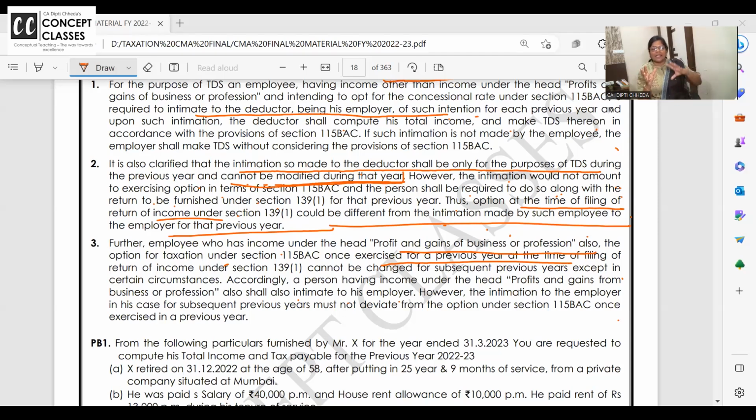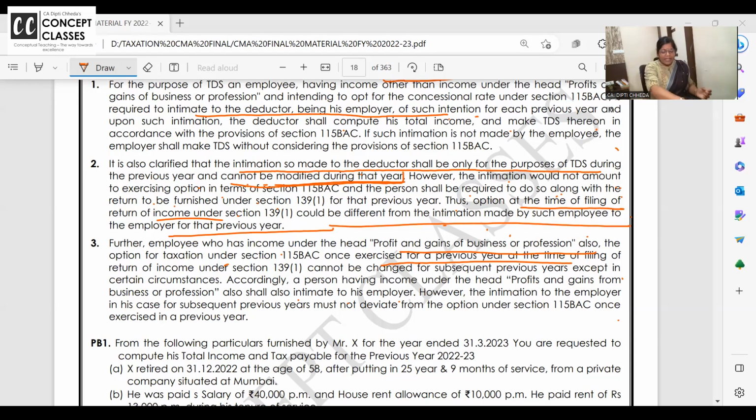See, as they are asking, compare your regular tax for the company and MAT. Many times in the exam, they are asking nowadays, twice until now they have asked, calculate for an individual the regular tax, that is the old slab rates, and the new tax regime, whichever is beneficial. Okay.